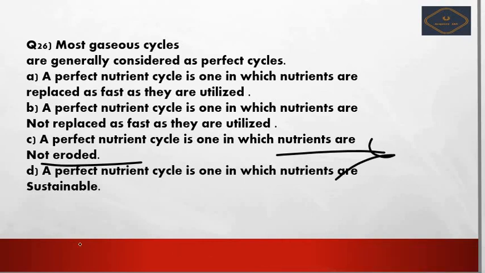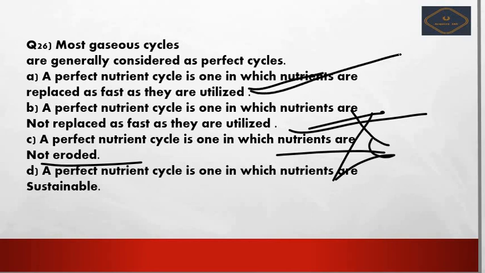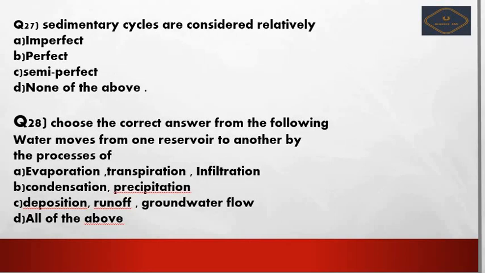Next we see, a perfect nutrient cycle is one in which nutrients are not replaced as fast as they are utilized. Then the earth would not have been formed by today, so it is obviously a wrong option. So the remaining option is option A, which is the correct answer. That is, a perfect nutrient cycle is one in which nutrients are replaced as fast as they are utilized, right? So next we see the 27th question. The sedimentary cycles are considered relatively.